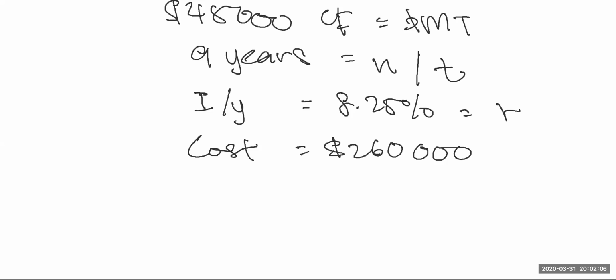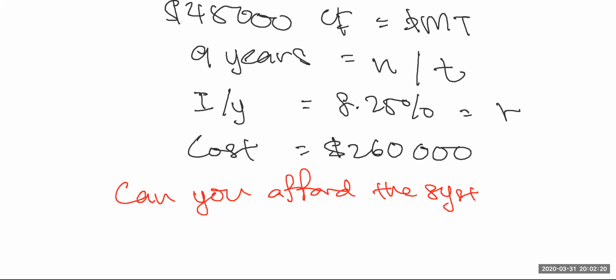Can the value that you will receive the next 9 years cover today's cost of 260,000? So the question here is, can you afford the system, which costs you $260,000?